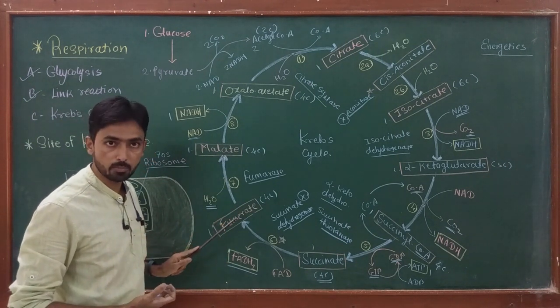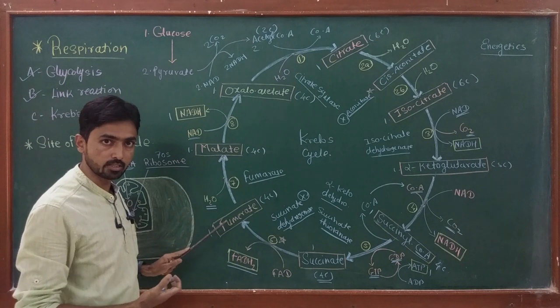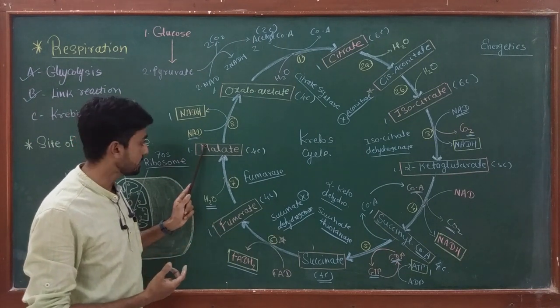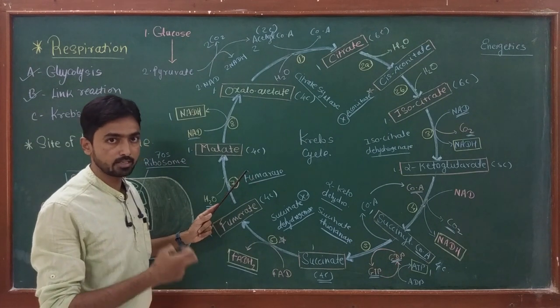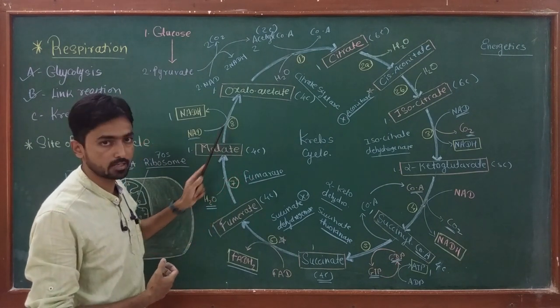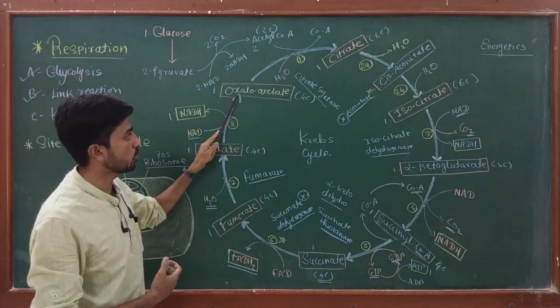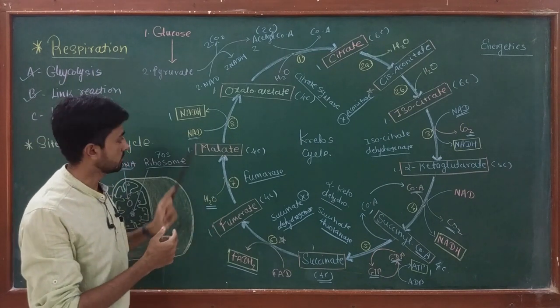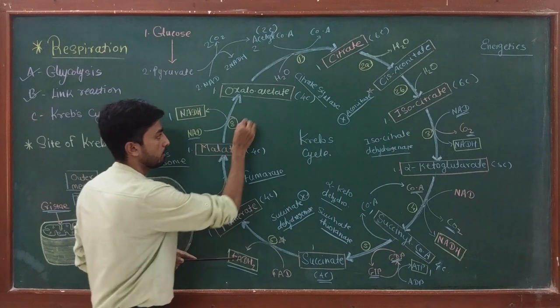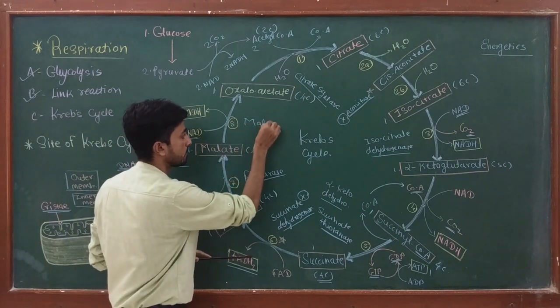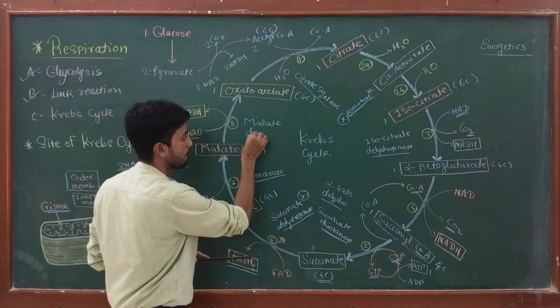Fumarate, a 4-carbon compound, undergoes hydration, and malate is produced by the action of the enzyme fumarase. And in the last reaction, reaction number 8, malate is again converted into oxaloacetate and NAD is converted into NADH. This reaction is catalyzed by malate dehydrogenase.